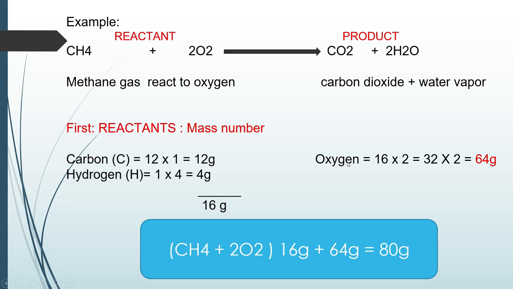Next po ang mass ng oxygen. So, meron po ditong dalawang oxygen. So, 16 atomic mass ng oxygen. Then, times 2 po natin. Okay, so we get 32.